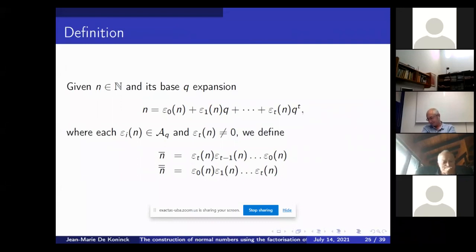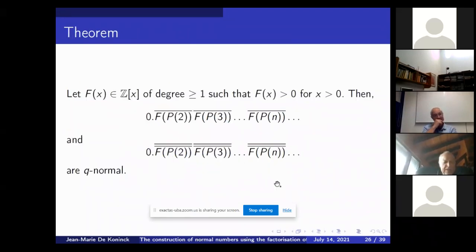So if you take the base q expansion of an integer n, write it in this way, and concatenate the digits of that integer, or do it in reverse order, that's why I put n double bar, then if you take a polynomial, again I go right through to the generalization.